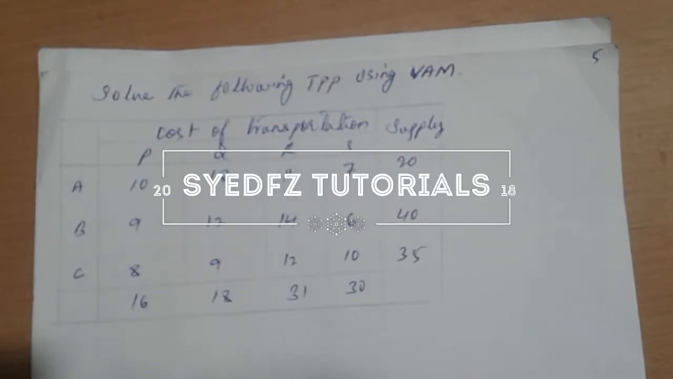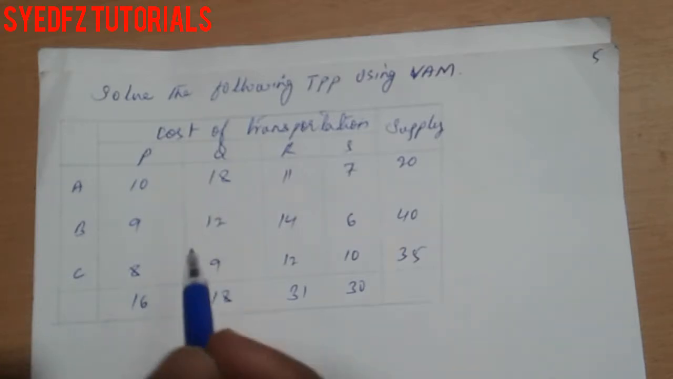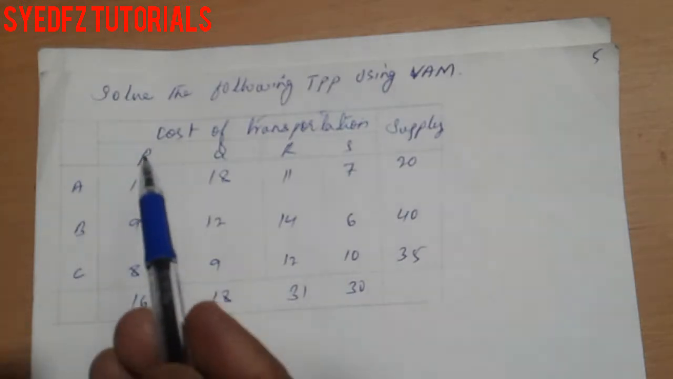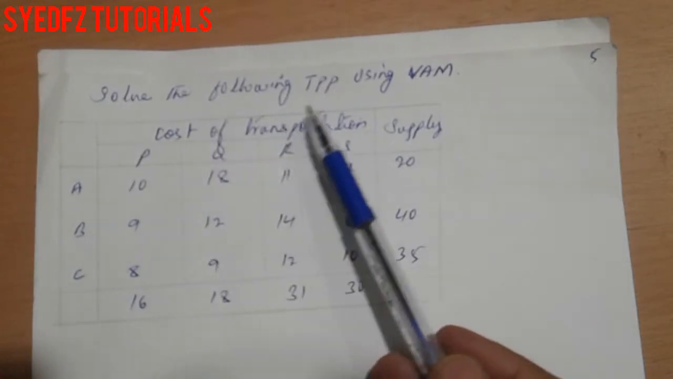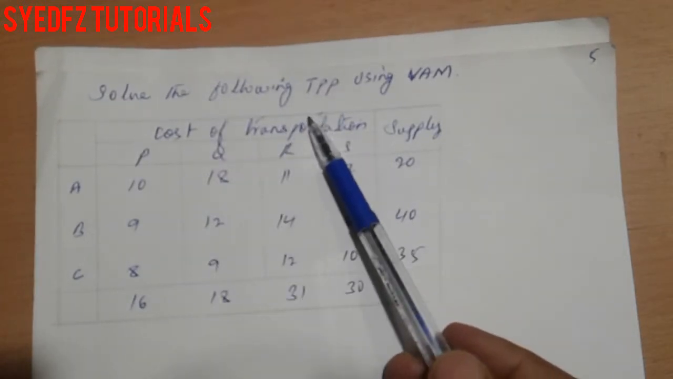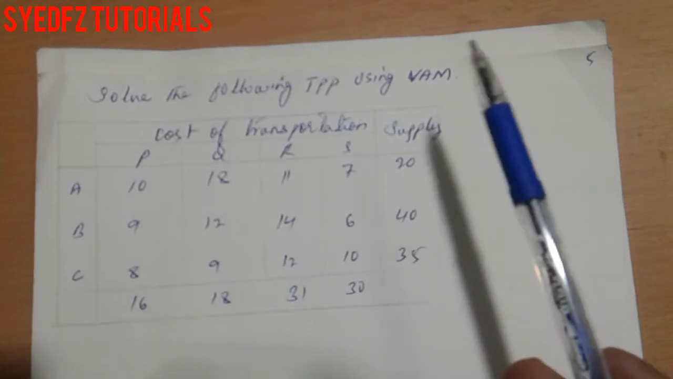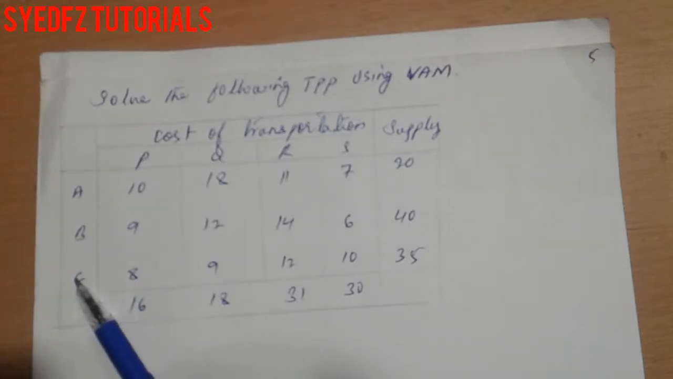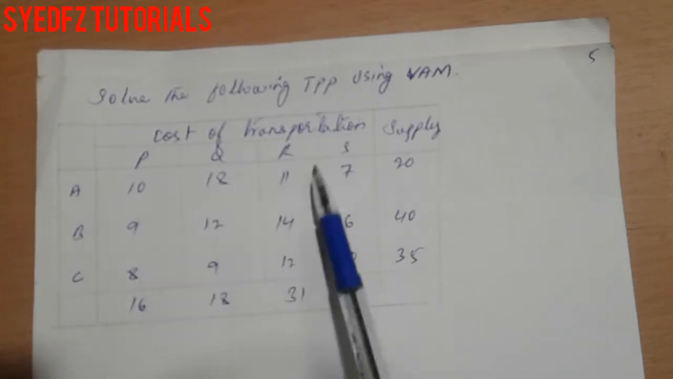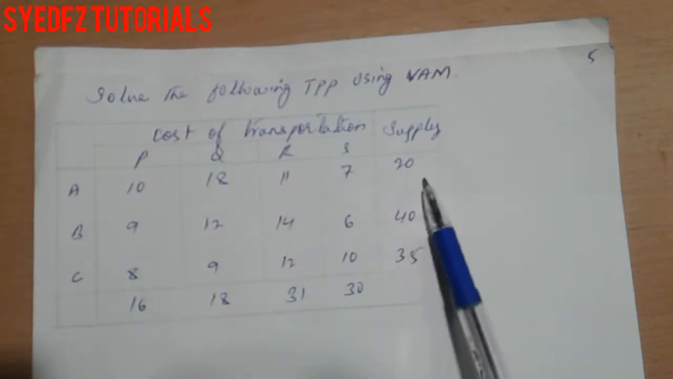Hello friends, in this video we are going to calculate a transportation problem by the Vogel approximation method. Here the question is given: solve the following transportation problem using VAM, means Vogel approximation method. The cost of transportation is given. A, B, C is the supply, P, Q, R, S is the demand. Here the demand and supply are given.